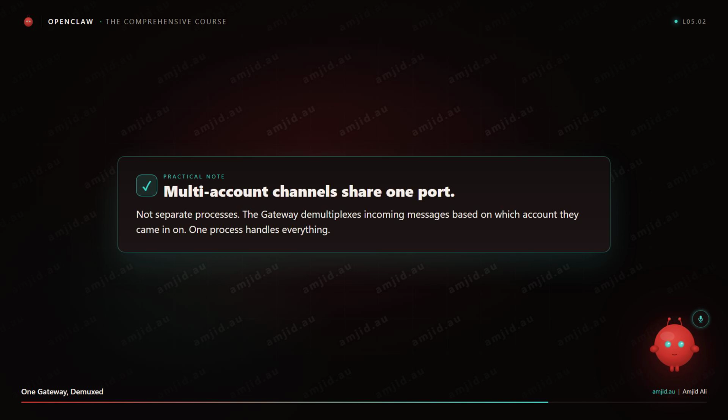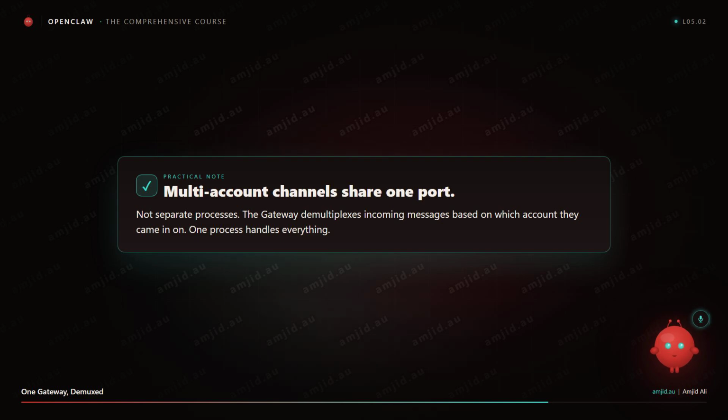A practical note: multi-account channels share one gateway port. They are not separate processes. The gateway demultiplexes incoming messages based on which account they came in on. So you do not need to run two gateways. One process handles everything. Nice.